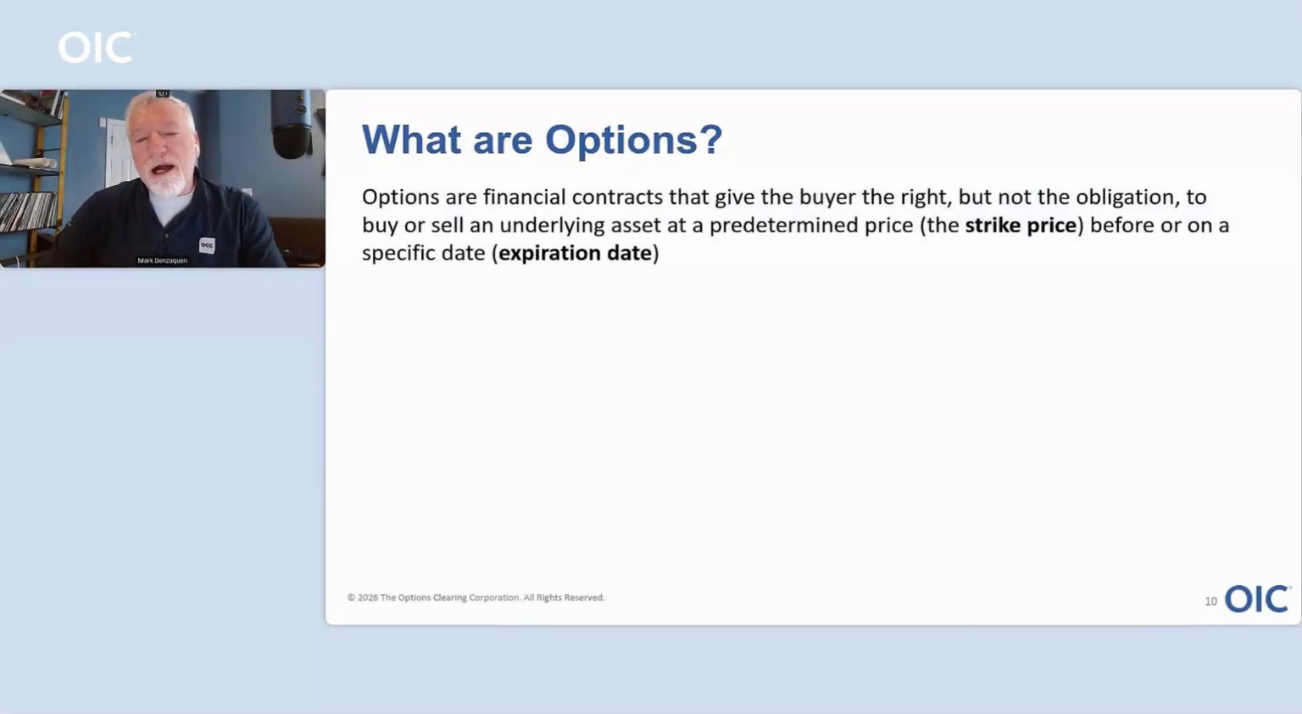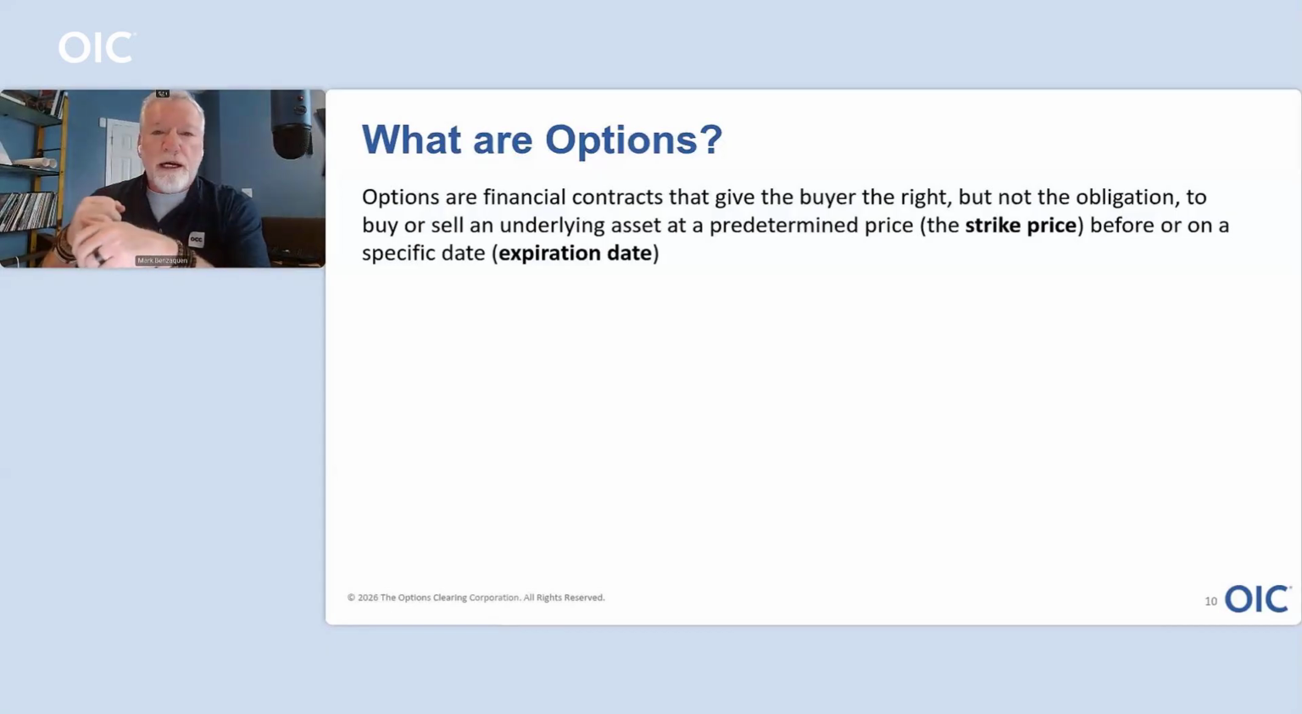Options are contracts that grant rights to buyers and obligations to sellers. So a buyer has the right but not the obligation to do something, to buy or sell an underlying asset. Now, that underlying asset could be a share of a stock.